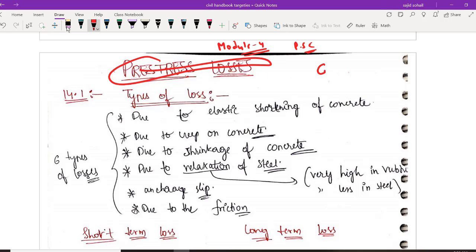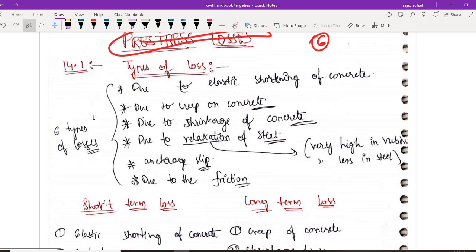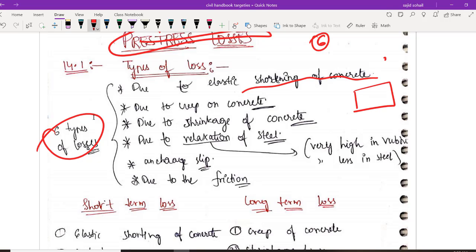See, there are 6 types of losses which can be incurred in the pre-stressing process. Okay? How many? 6 types. So what are these? Remember the first one is elastic shortening of concrete. What is the first one? Elastic shortening of concrete. What is this? Obviously you are giving some compressive force to the concrete. So whenever you are compressing something, what will happen? It will shorten, right? So that's what it is. The first loss is because of elastic shortening of concrete.